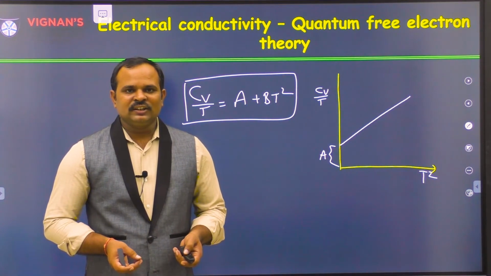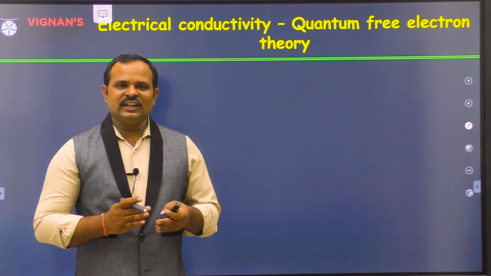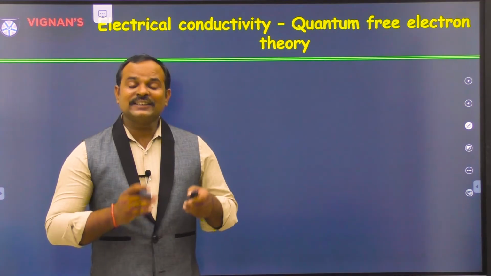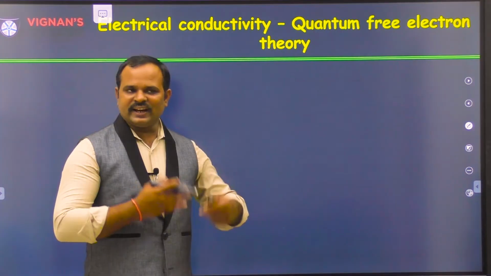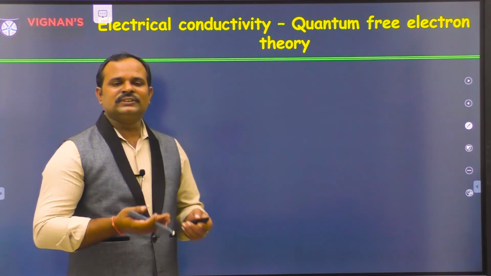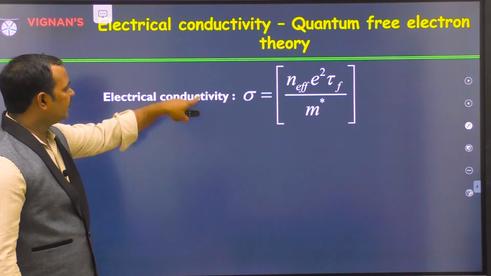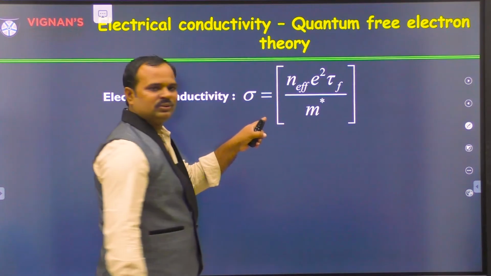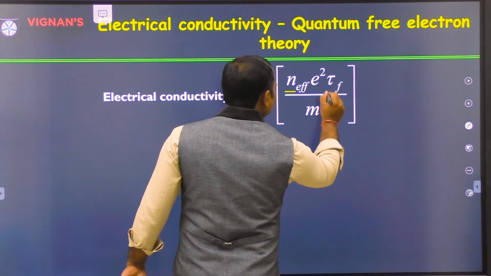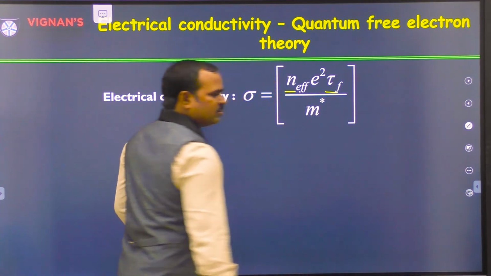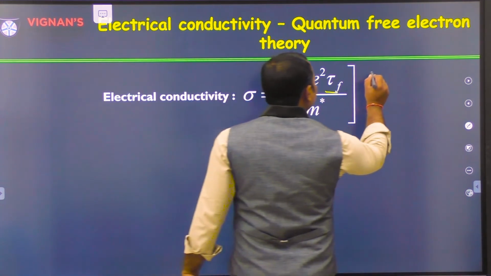Now let us see the electrical conductivity of metals by using this theory. Quantum free electron theory could also explain the electrical conductivity of metals. Here I am not deriving all the equations, I am writing the direct equation because of the syllabus constraints. So here the electrical conductivity by using quantum free electron theory looks like this. This is very similar to classical free electron theory. If you see here, n effective and tau F are the extra terms.